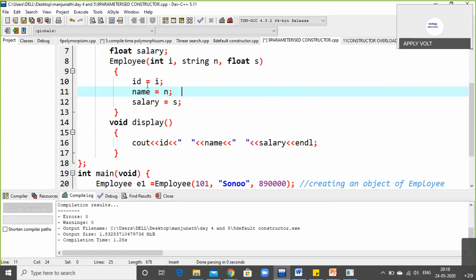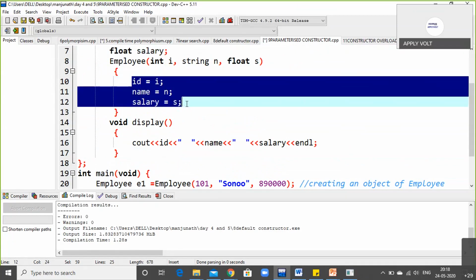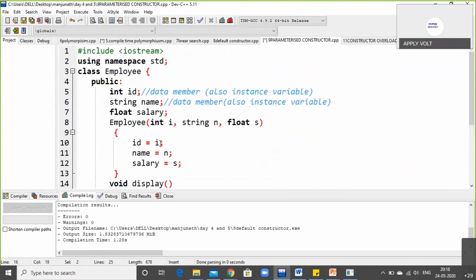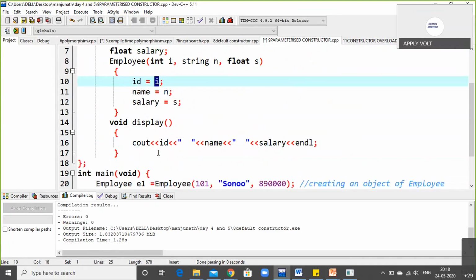In the next stage we will see display. After initializing these three data members, what do I have to display? I have to display the ID, name, and salary. When I write this ID here, whatever ID is invoked will be stored here, and name goes like this, and salary also goes like this.